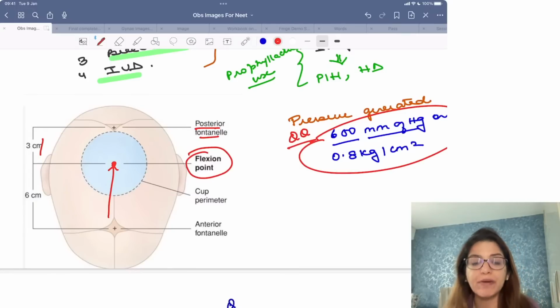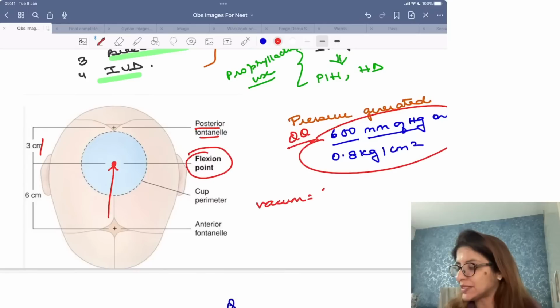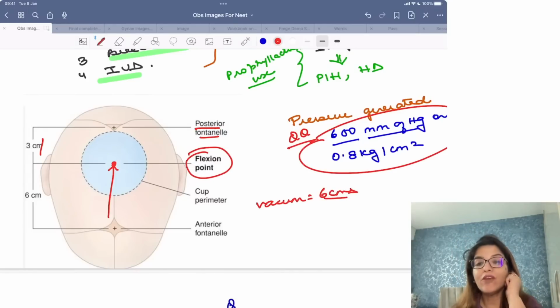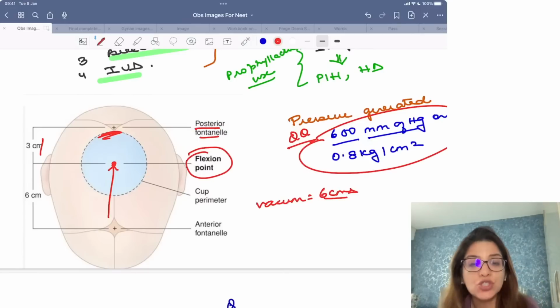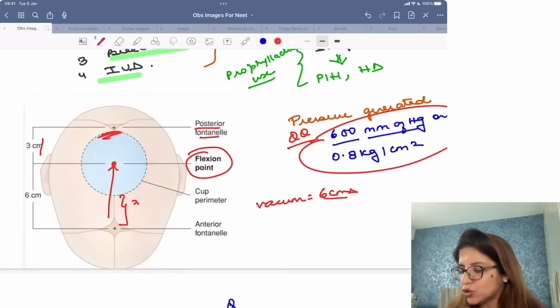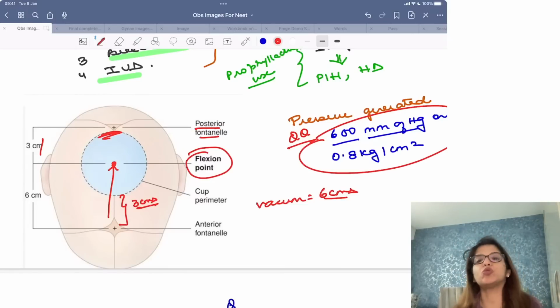And where should the cup come? The midpoint of the cup should come on the flexion point. Now a vacuum cup is generally 6 centimeters in diameter. So if it is 6 centimeters in diameter, this means that the rim of the cup is going to lie at the posterior fontanelle, and the rim of the cup will be 3 centimeters posterior to the anterior fontanelle.